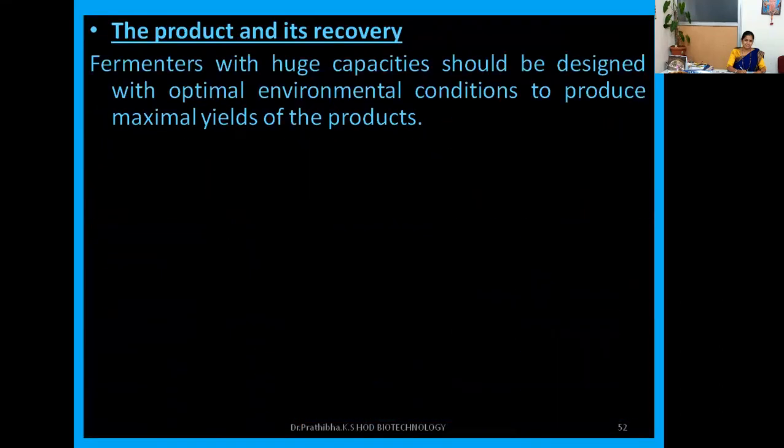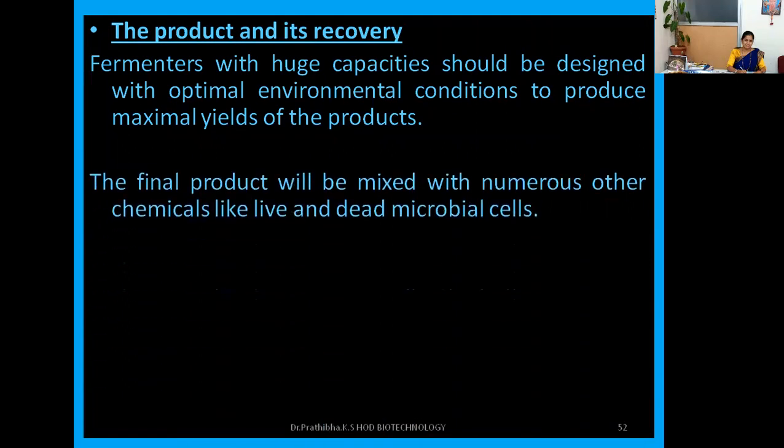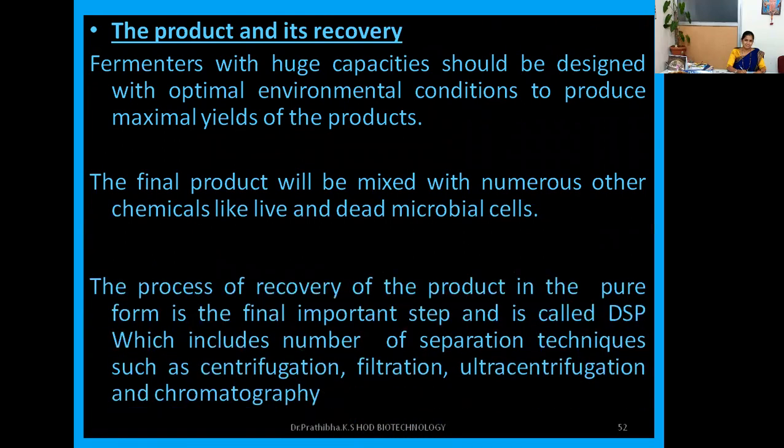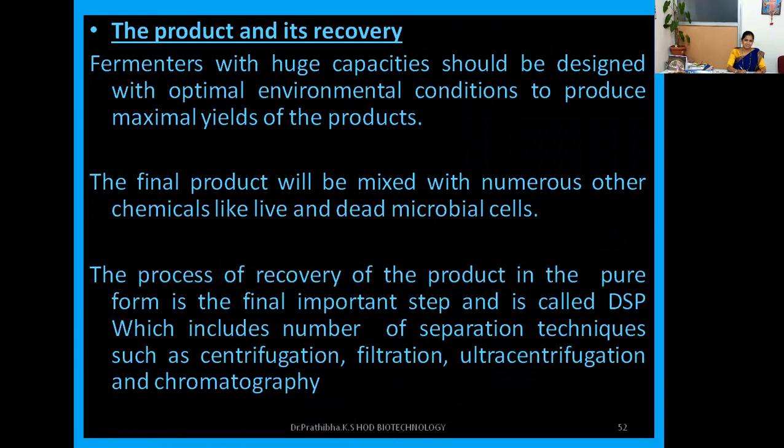The product and its recovery. Fermenters with huge capacities should be designed with the optimal environmental conditions to produce maximum yield of the products. The final product will be mixed with numerous other chemicals like live and dead microbial cells. So from all these unwanted products, we need to recover our desired product at the industrial level.